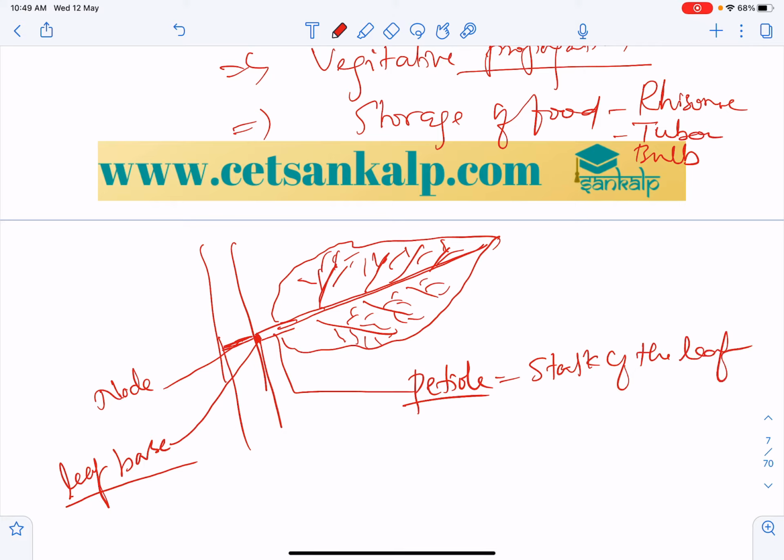When the stalk of the leaf, the petiole, enters into the leaf, it is called the midrib, a prominent vein.